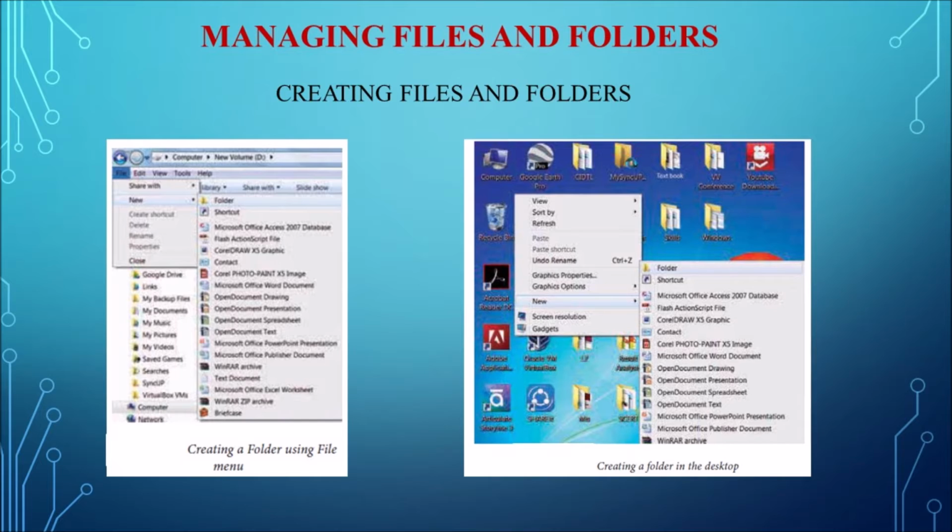You can view the WordPad application, which is similar to Microsoft Word, to create any text document. For saving that, you have to go to the File menu and Save, or you can also press Ctrl plus S. The Save As dialog box will appear and you can type the required name, and you can also select the desired location and save the document. So this is how you can create the files or folders.